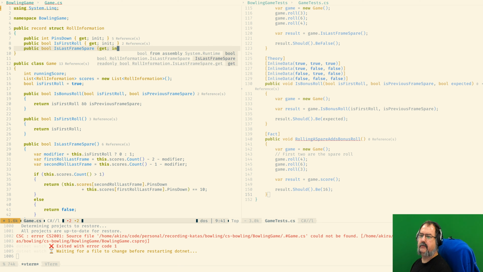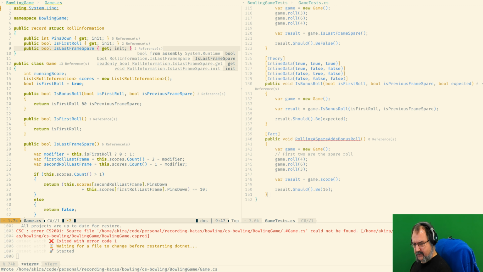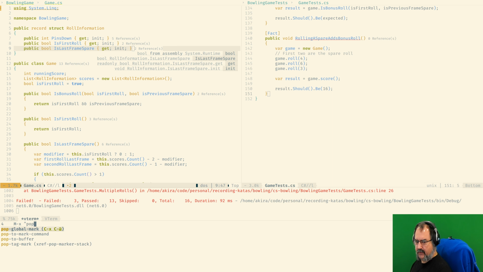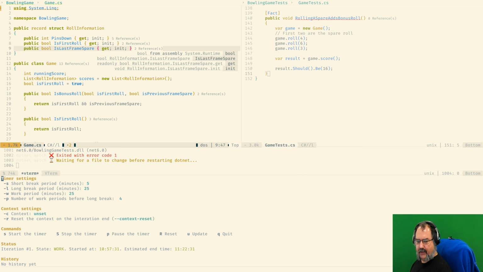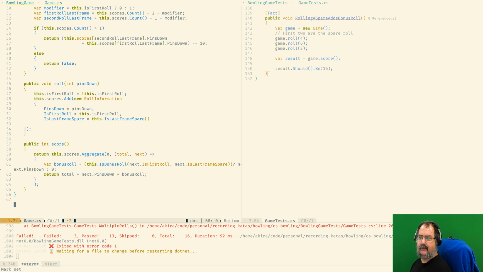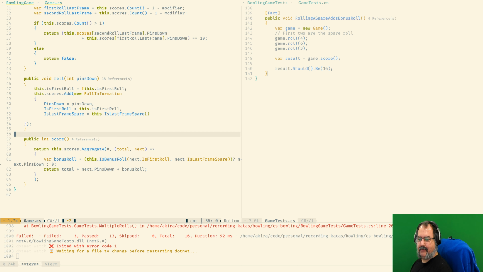Oh, I just realized, did I start my Pomodoro? Sometimes I just go way too far ahead. Yeah, it's actually going to finish in a second. Awesome. Perfect. So we have everything in place. We save.